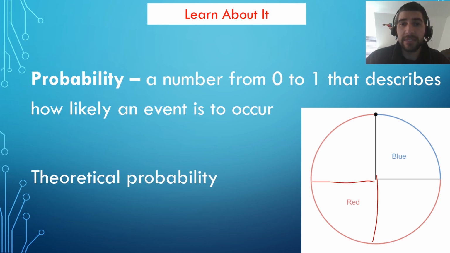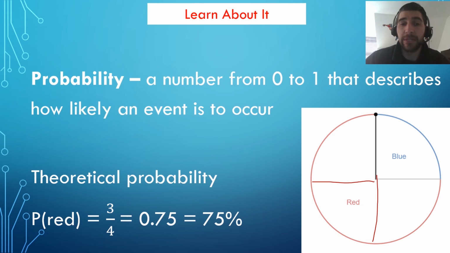We can also write this probability as 3 over 4, or 75 hundredths, or 75%. That's the chance we will land on the red section of the spinner. For the blue section of the spinner, the chance would be 1 out of 4, or 25 hundredths, or 25%. We can write probabilities as fractions, decimals, or percents. The reason this is called the theoretical probability is because the theory is that the spinner will land on blue about 25% of the time and on red 75% of the time if we were to spin the spinner a whole boatload of times.